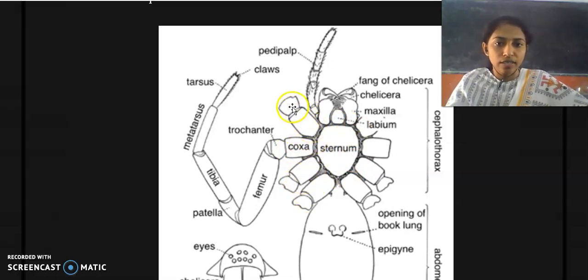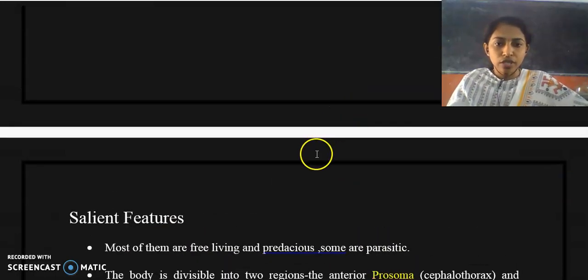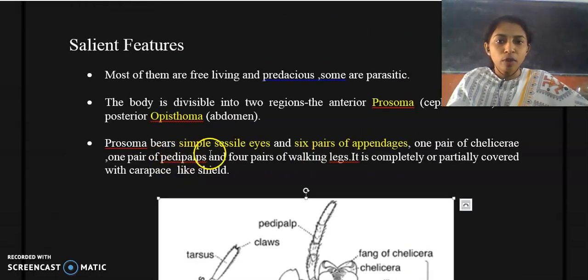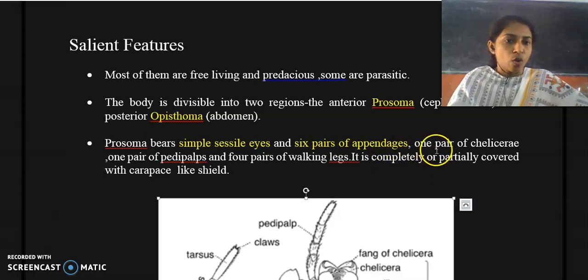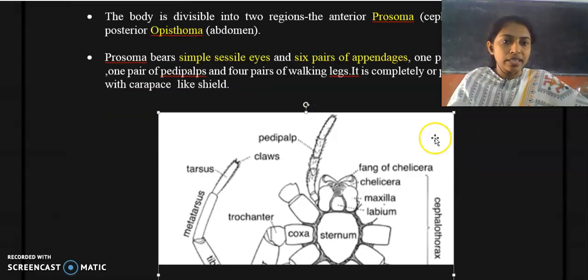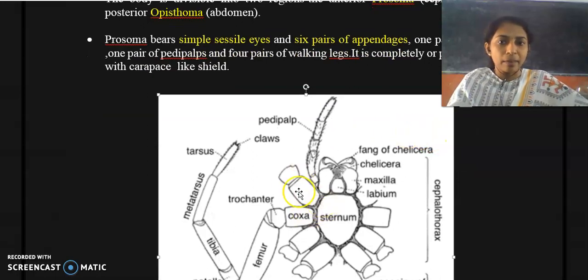These are the walking legs. This is the first one, this is the second, third, and fourth. These are the 4 pairs of walking legs. Clear? So that's what is written here. That is, the prosoma bears simple sessile eyes and 6 pairs of appendages. And what are these 6 pairs of appendages? One is a pair of chelicerae, second a pair of pedipalps, and it has 4 pairs of walking legs. Clear? And it is completely or partially covered with a carapace or shield.